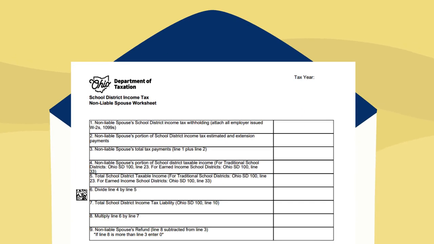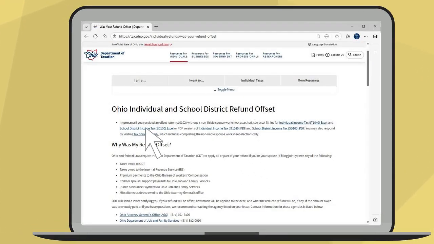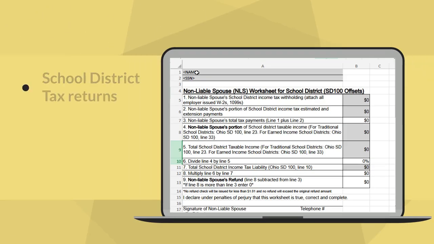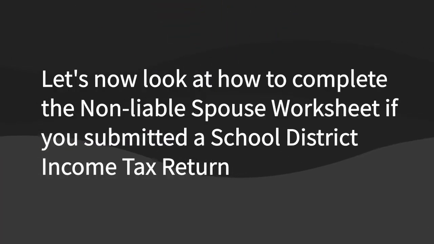The NLS worksheet for school district income tax is included with your offset letter and is also available at tax.ohio.gov/offset. Before you get started, make sure you have these items ready: your school district tax returns, all wage and income statements like W-2s and 1099s, and a calculator. Let's now look at how to complete the non-liable spouse worksheet if you submitted a school district income tax return.